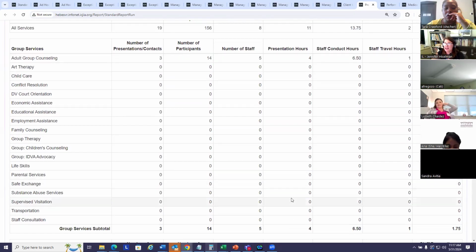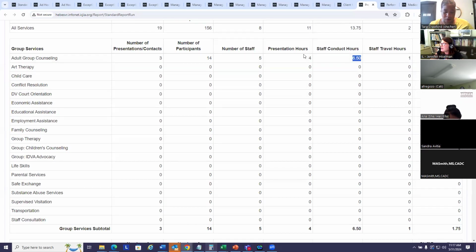This is not the direct client perspective. This is the staff and session perspective. So even though there were 16 direct client service hours for adult group counseling, we see there were only 4 presentation or session hours and 6.5 staff hours. And how many presentations? This is the number of sessions. So this means in calendar year 2023, there were 3 group sessions.